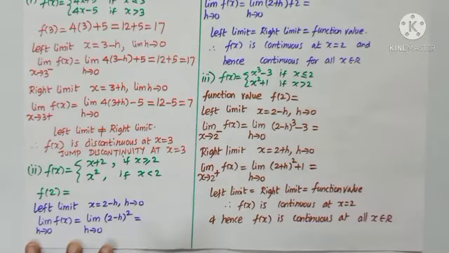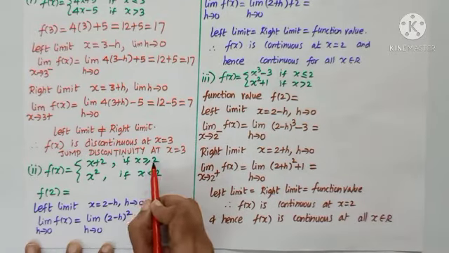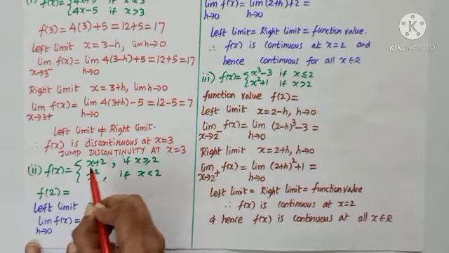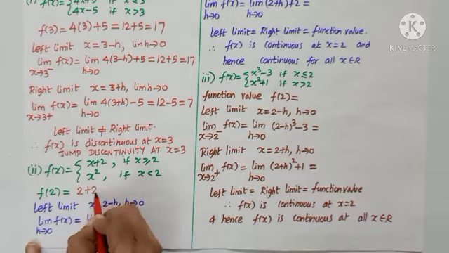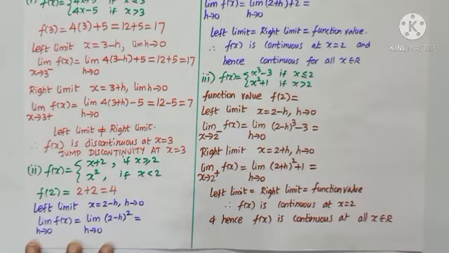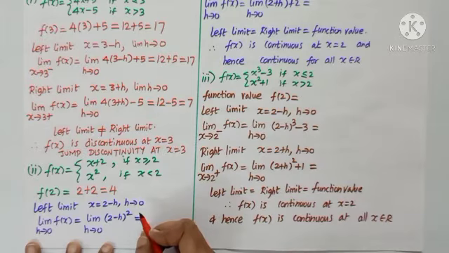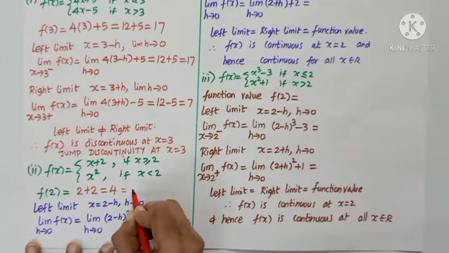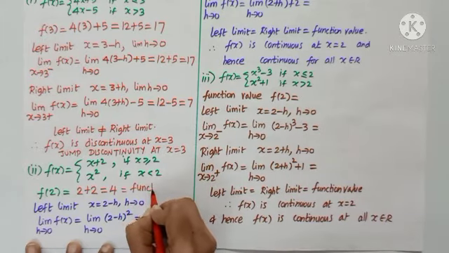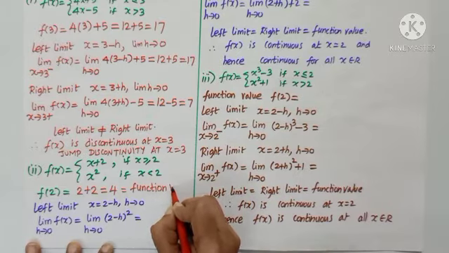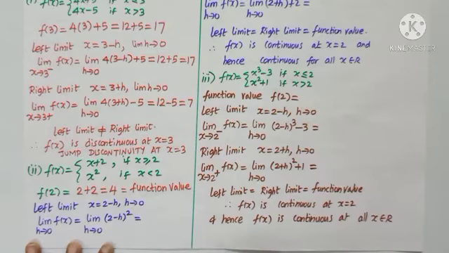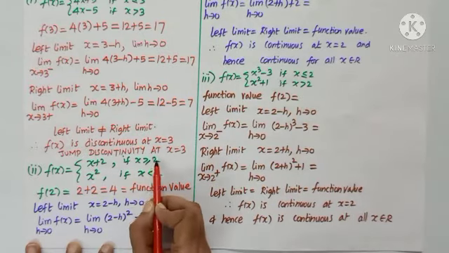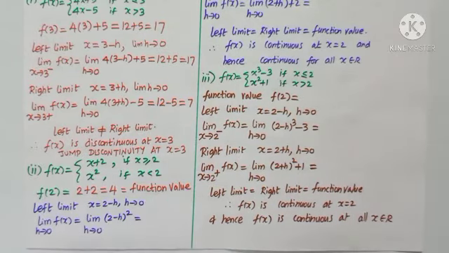What is the function value? When x is equal to 2, equality comes here. Let us substitute here. I get 2 plus 2. My answer is 4. So this I will call function value. I just substitute x is equal to 2 in the function, in this interval, because 2 is inclusive here.